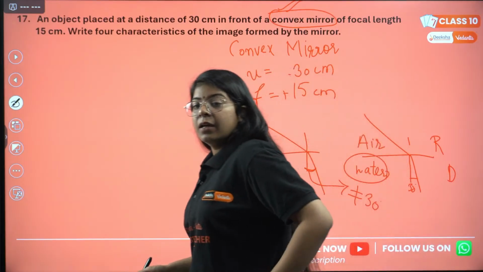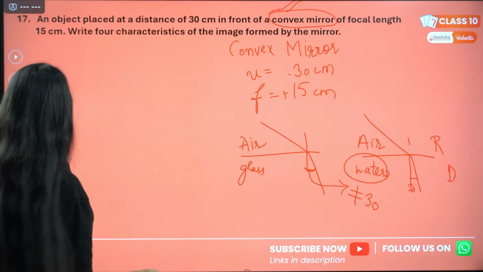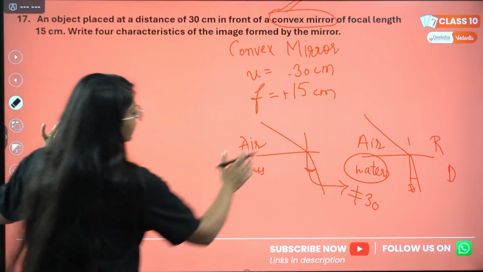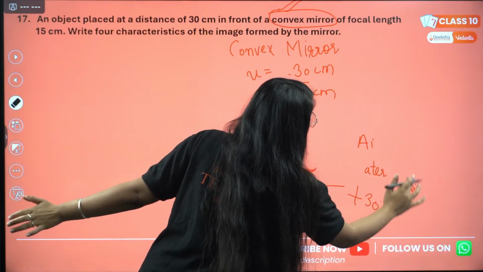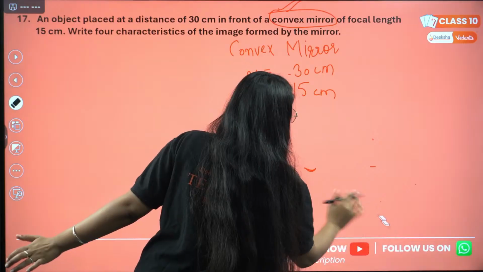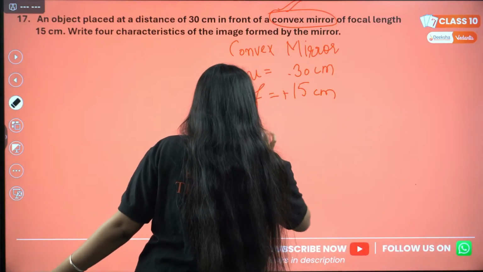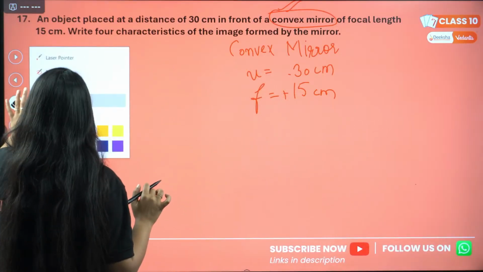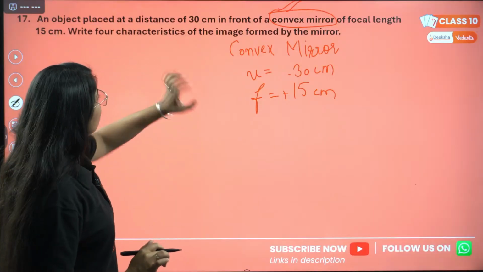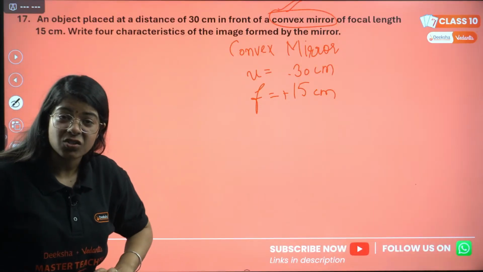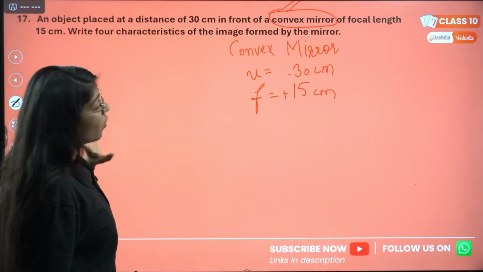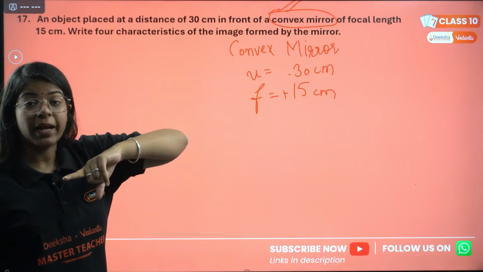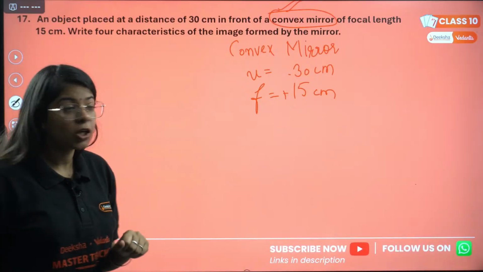Okay. Now focusing on this question again, it wants 4 characteristics. Now you can do 2 things. You can first find the value of V, but they've only asked for 4 characteristics, not the distance of the image, correct? This is where you use your brain and save your time.